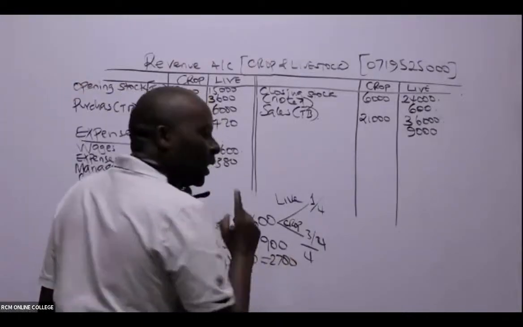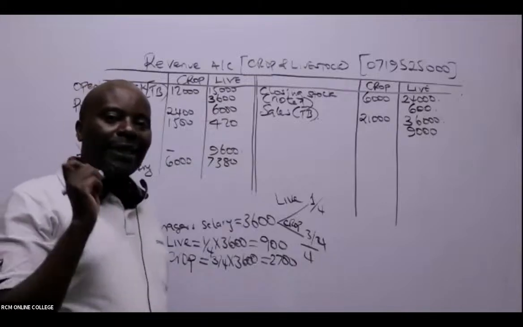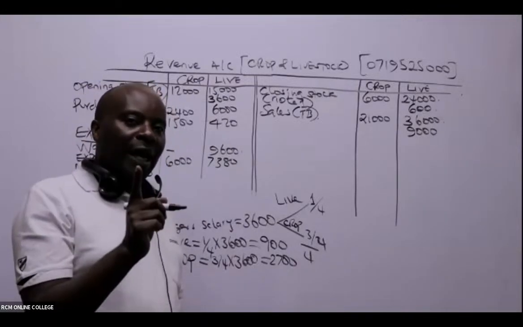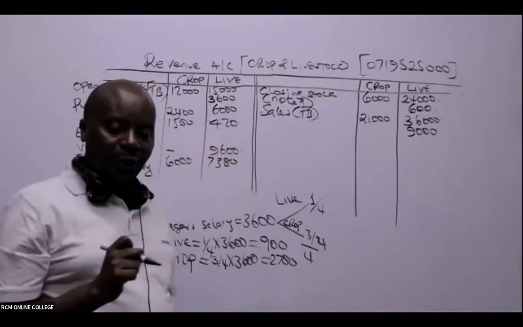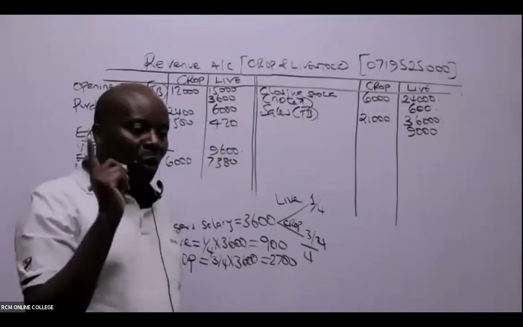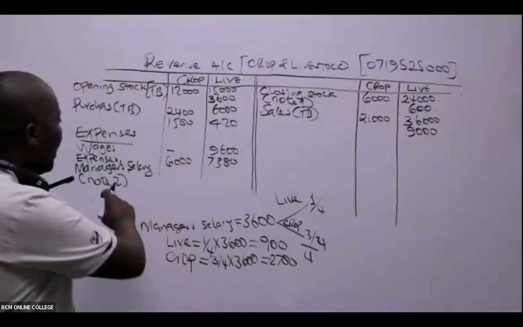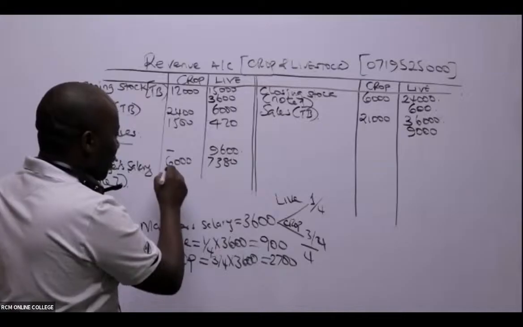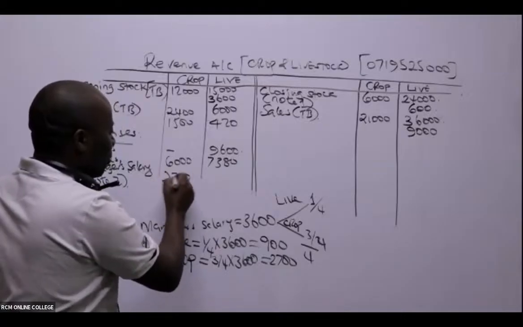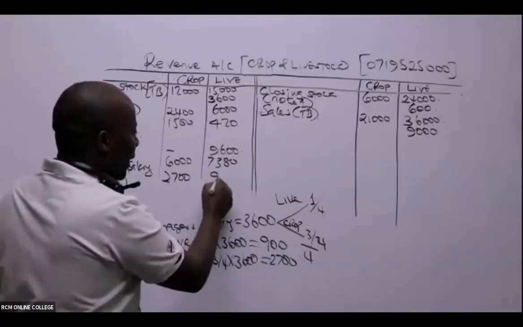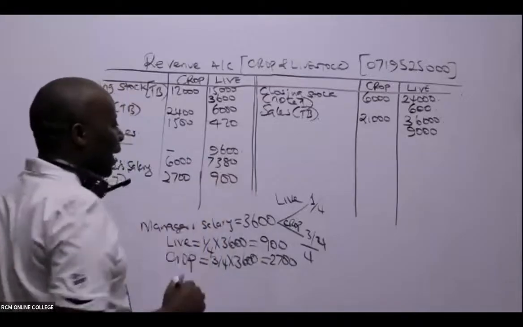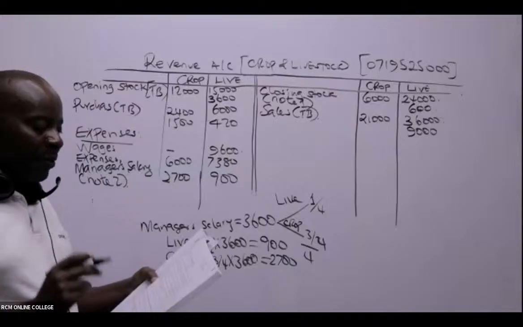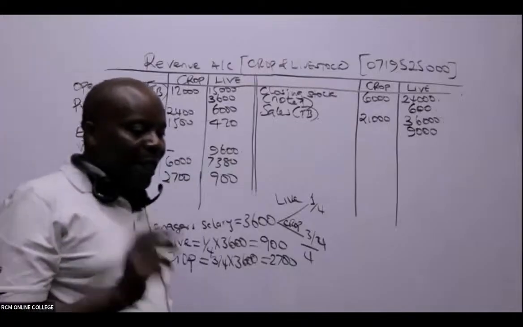So now, automatically, when the examiner gives you a criteria for apportionment, that cost becomes direct, and it has to go to our revenue account. So when you come here, manager's salary for the crop, don't confuse: crop is 2,700, and livestock is 900.